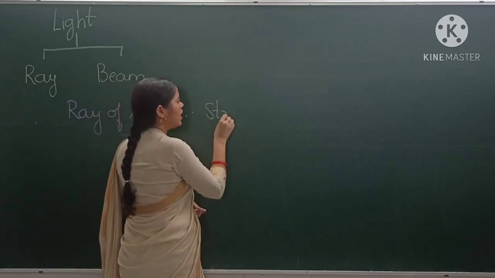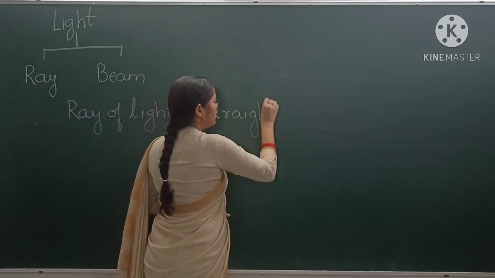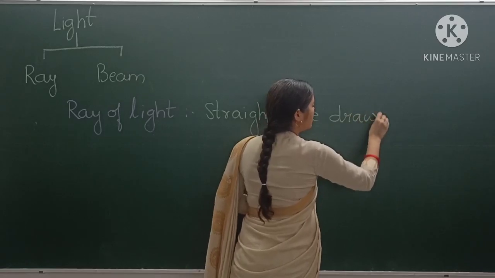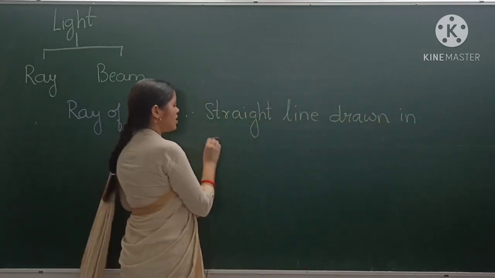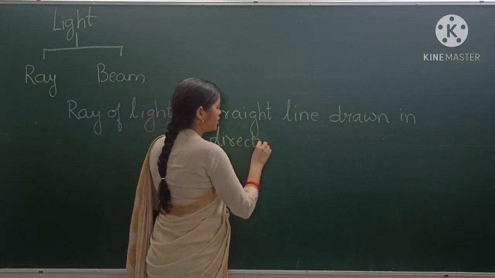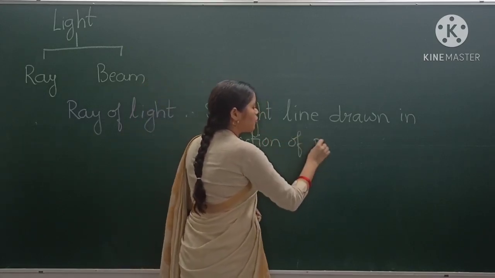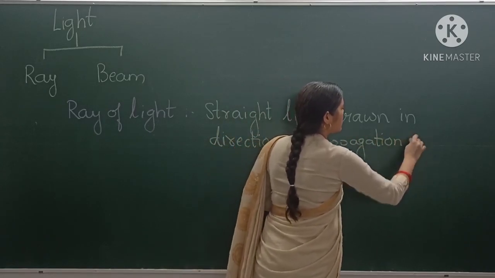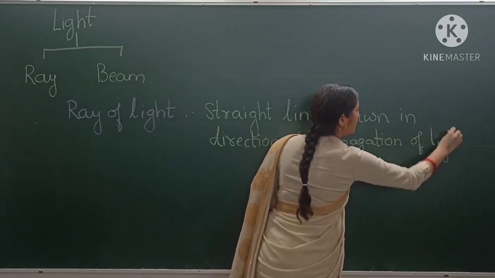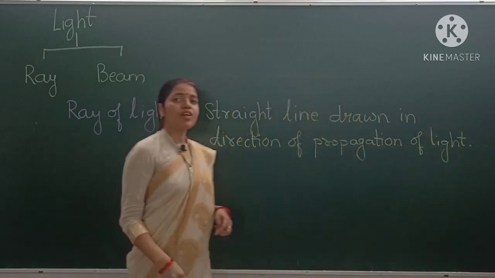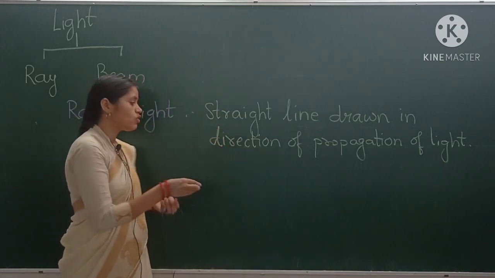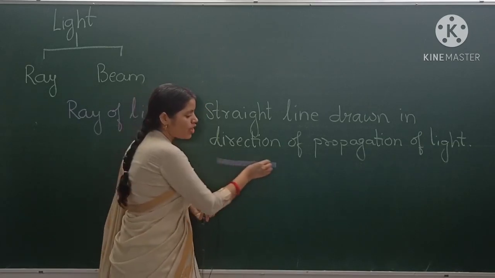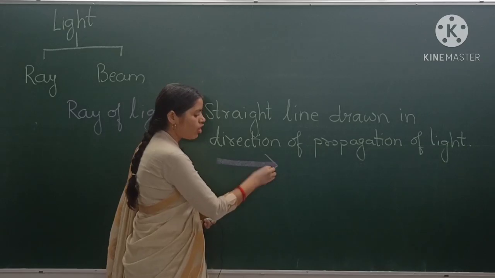A straight line drawn in the direction of propagation of light is called ray of light. So what is a ray of light? A straight line drawn in the direction of propagation of light. For example, see, this is the ray of light. So a straight line drawn in the direction of propagation of light is nothing but a ray of light.